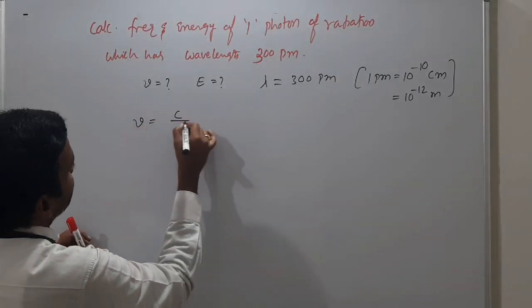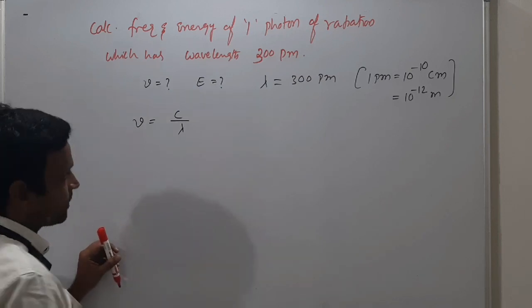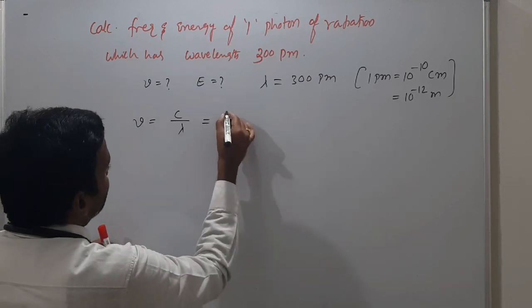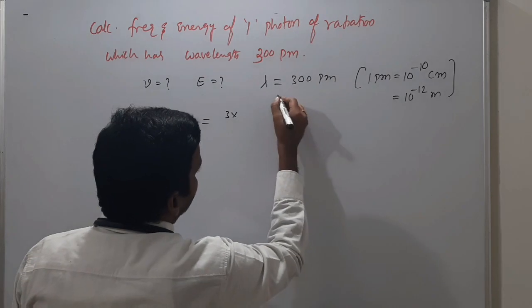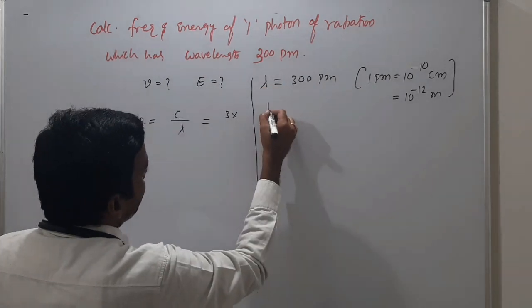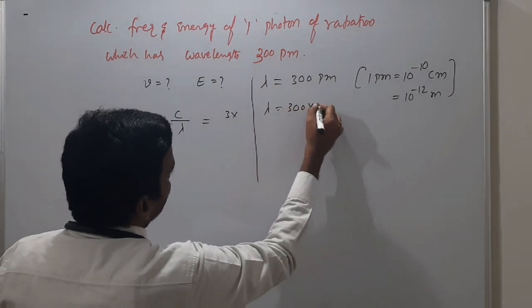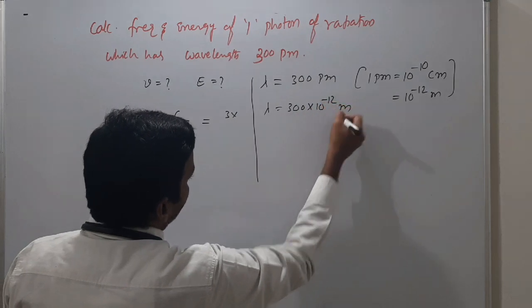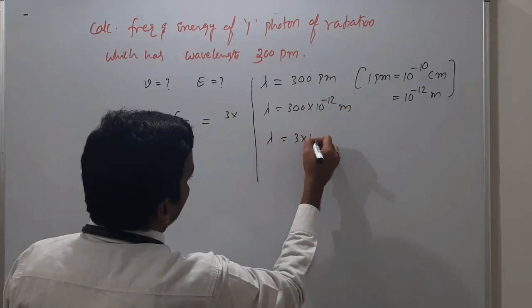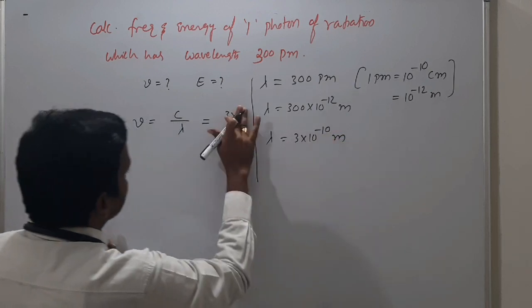So nu is equal to c by lambda now, right? What is the c value I'll consider? It's in meters I'm considering. That means I'm considering lambda as 300 into 10 power minus 12 meters. So lambda is 3 into 10 power minus 10 meters.